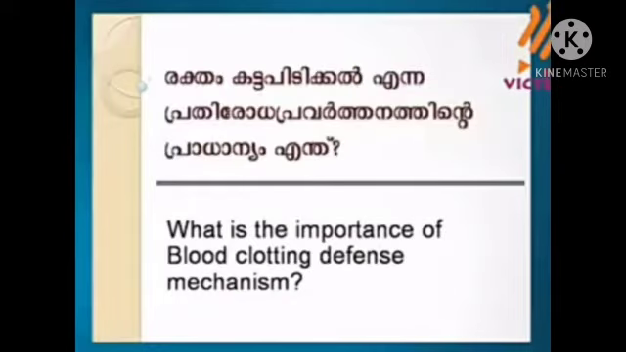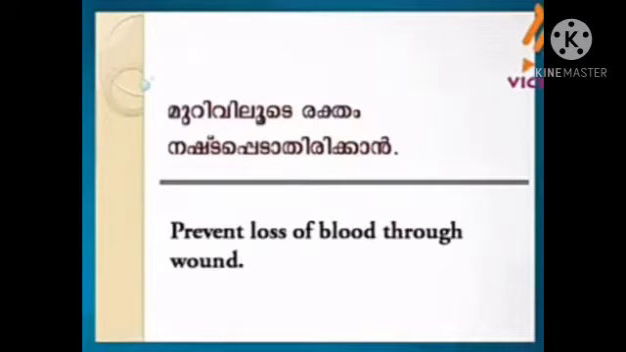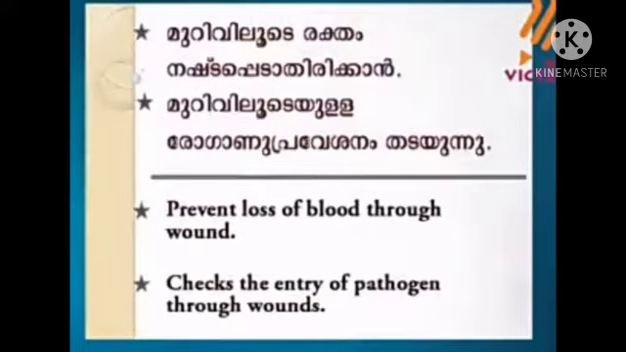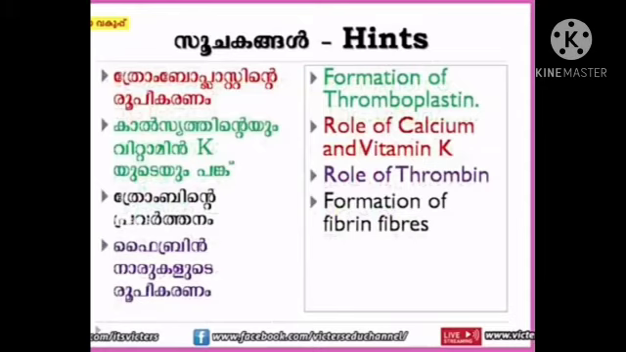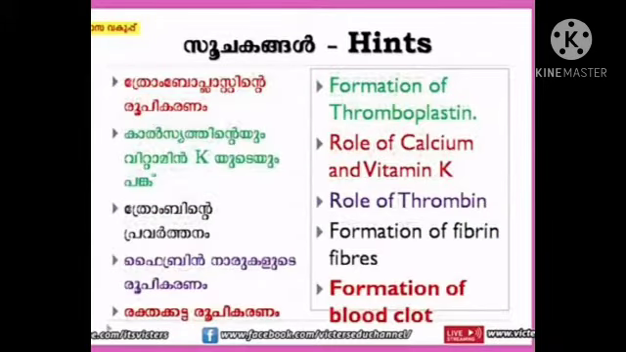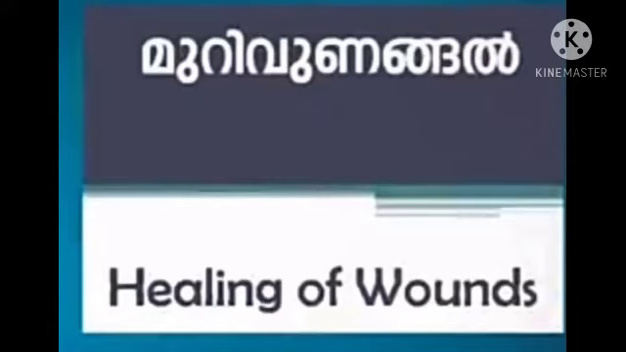What is the importance of blood clotting in defense mechanism? It prevents the loss of blood through the wound and checks the entry of pathogens through wounds. For preparing a short note on blood clotting, you must follow these points: formation of thromboplastin, role of calcium and vitamin K, role of thrombin, formation of fibrin fibers and formation of blood clot. This is followed by the healing of wounds.